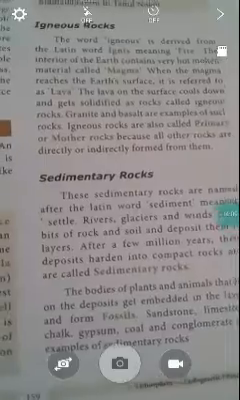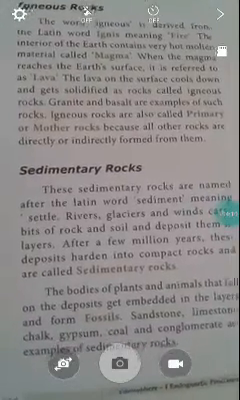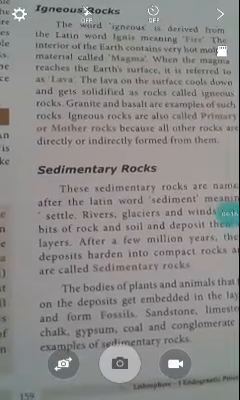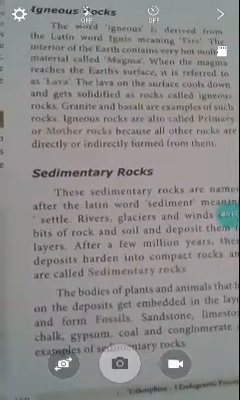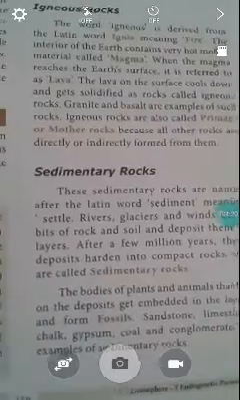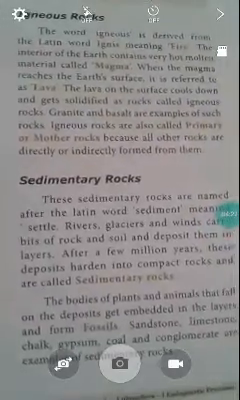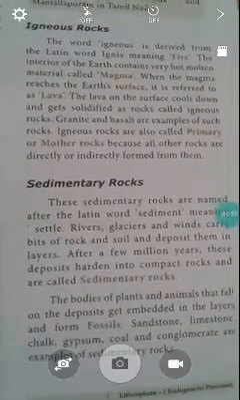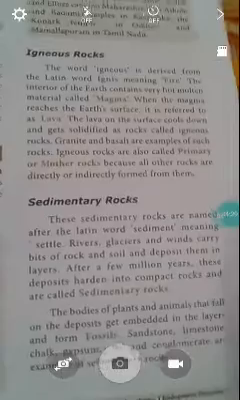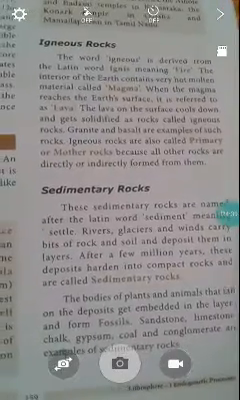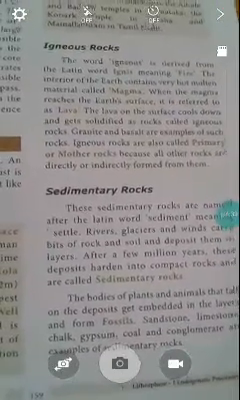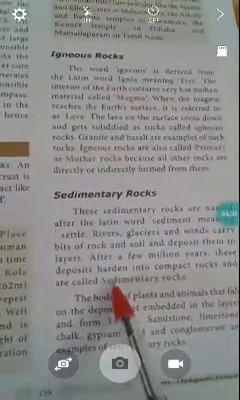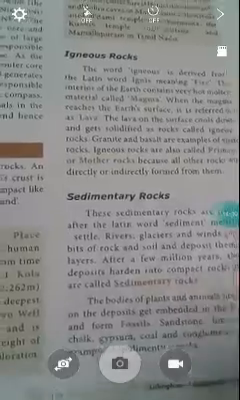Next I will start the sedimentary rocks. What do you mean by sediment? Sediment means deposits. Deposits of different materials get solidified and form sedimentary rocks. Mostly rivers, glaciers and wind erode and carry pieces of rocks and deposit them in layers. After a few million years, these deposits are called sedimentary rocks.